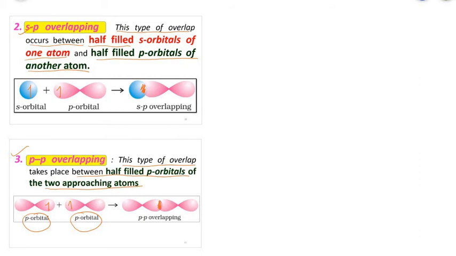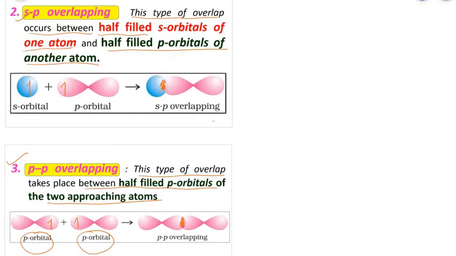So this was all with respect to sigma bond formation. One important point you have to remember, students: whenever pp overlapping is taking place, the p orbital which is involved in overlapping is always the pz orbital along the internuclear axis.